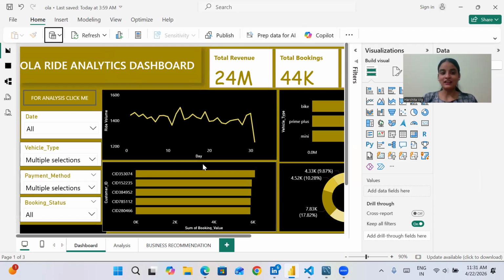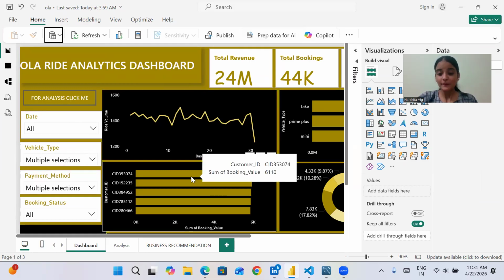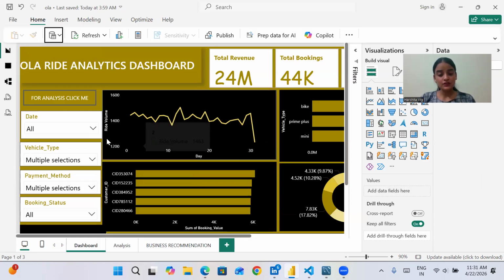And finally, we create a dashboard in which there are slicers, KPIs, and different charts. So Power BI is basically used to convert raw data into interactive and easy to understand visual insights. So in this we were provided with 10 charts that we need to make.